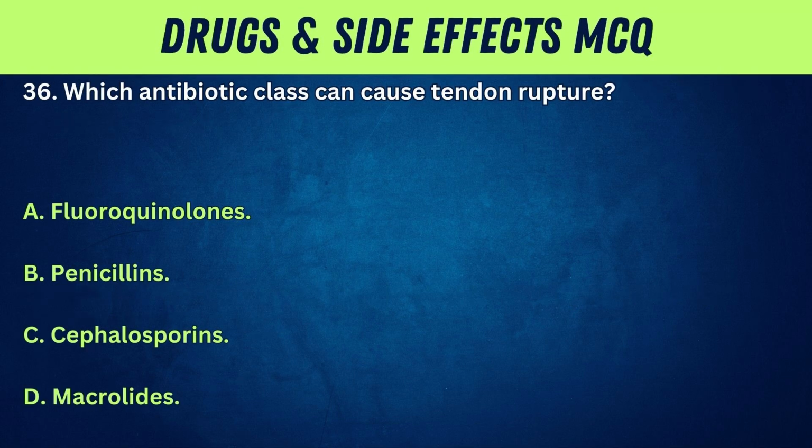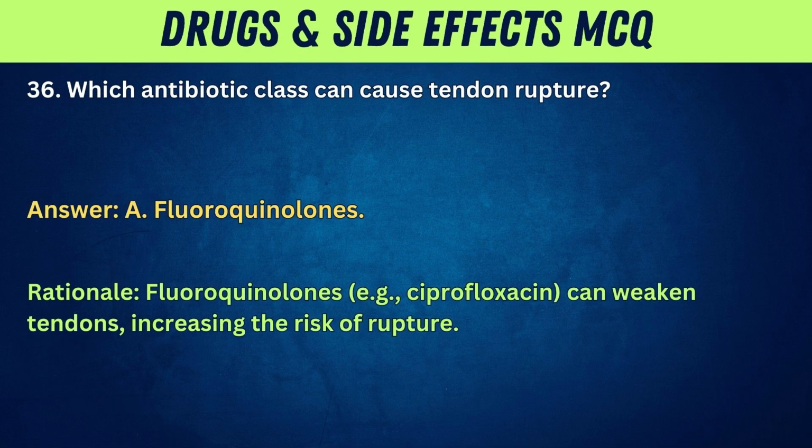36. Which antibiotic class can cause tendon rupture? A. Fluoroquinolones. B. Penicillins. C. Cephalosporins. D. Macrolides. Answer: A. Fluoroquinolones. Rationale: Fluoroquinolones, e.g., ciprofloxacin, can weaken tendons, increasing the risk of rupture.